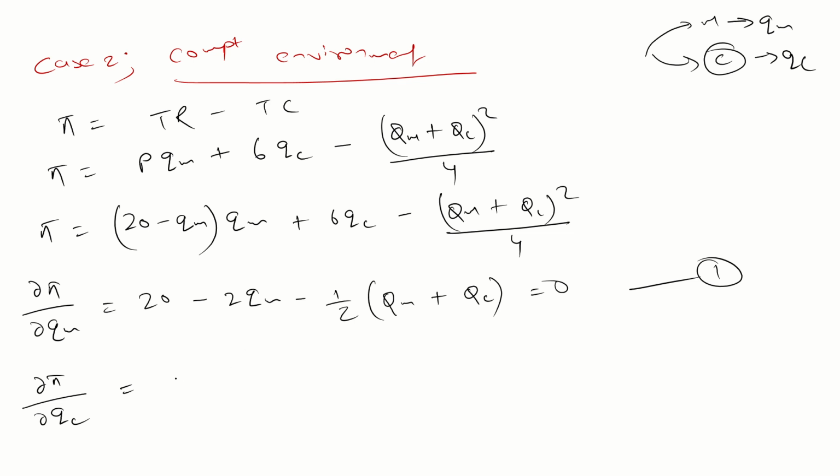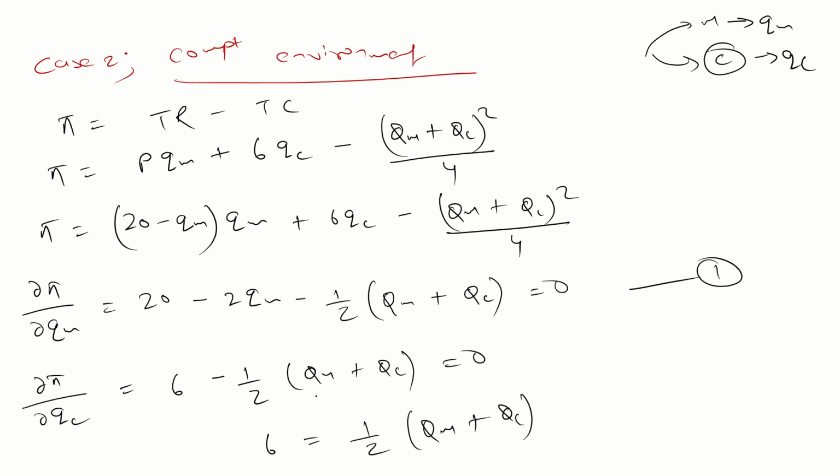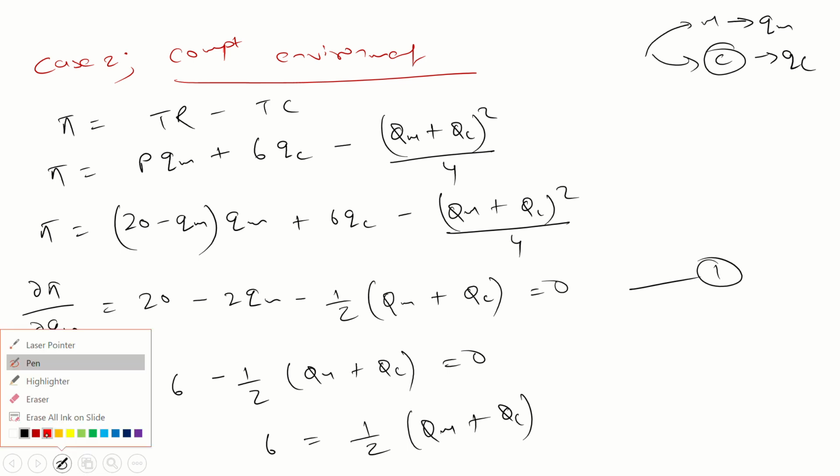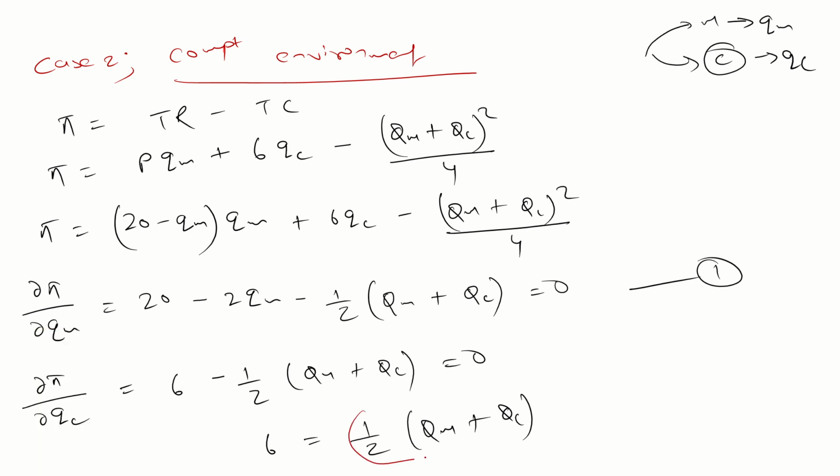So you will get what? 6 minus half (QM plus QC) equal to 0. So guys, can I write here 6 is equal to half of (QM plus QC)? Guys, and these two things are the same now. These things and these things are the same now.